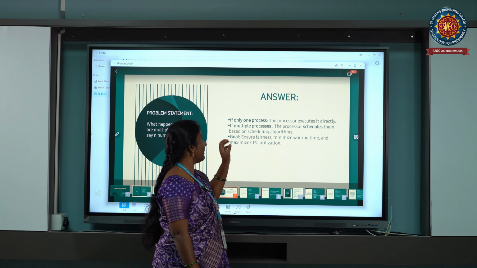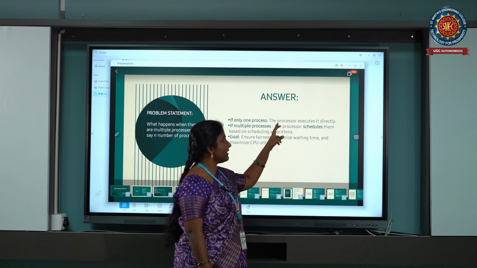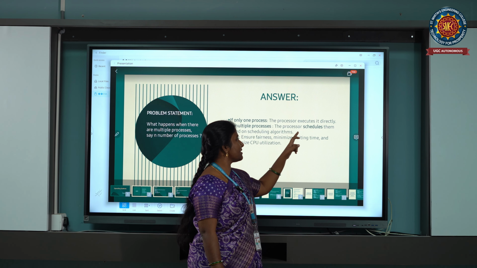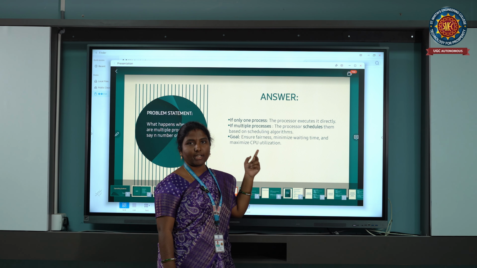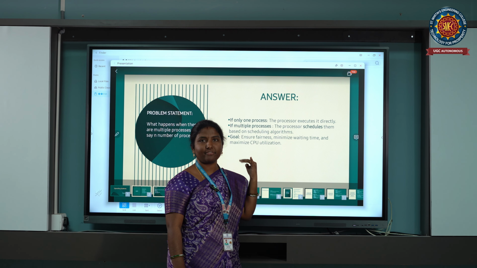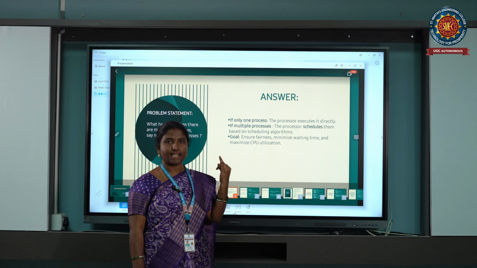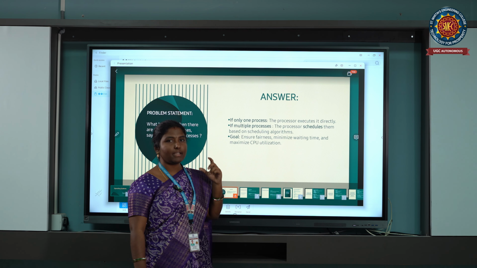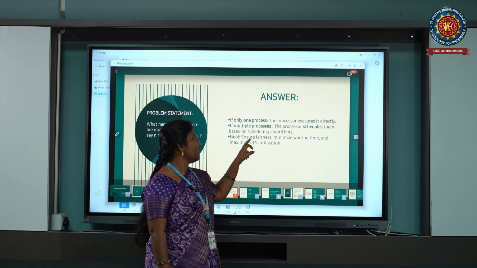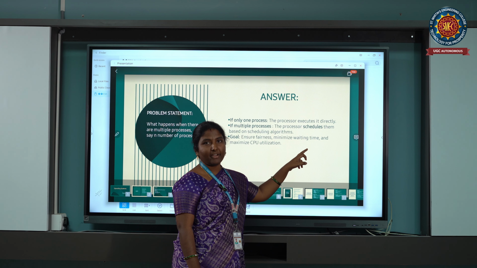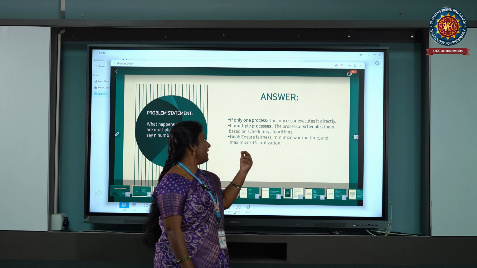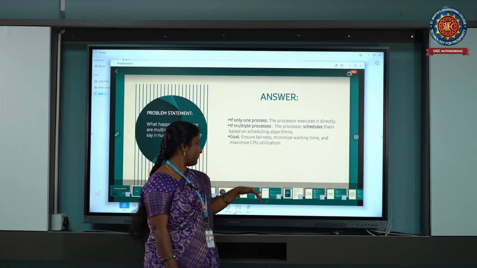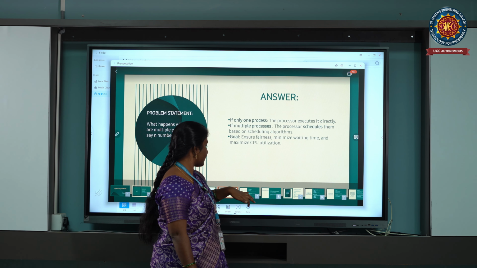What is the scheduling criteria? See here, if one process is there, there will be no problem. The processor executes it directly. If multiple processes are there, the processor schedules them based upon the scheduling algorithms. The scheduling algorithms are classified into 4. The first one is FCFS, the second one is SJF, the third one is priority, and the fourth one is round robin. So, what is the goal of these scheduling algorithms? To ensure fairness for the processes, to minimize the waiting time of the processes, and to utilize the CPU to the maximum for the execution of these processes.